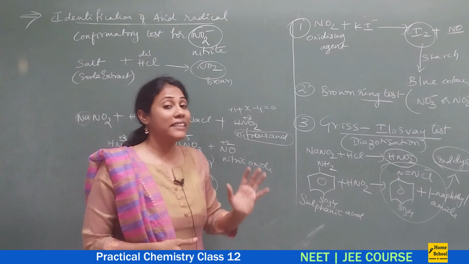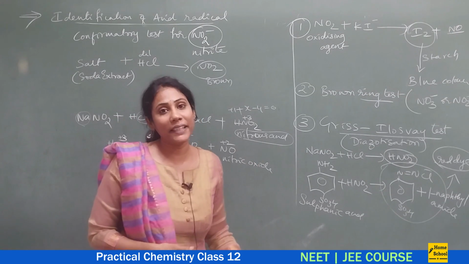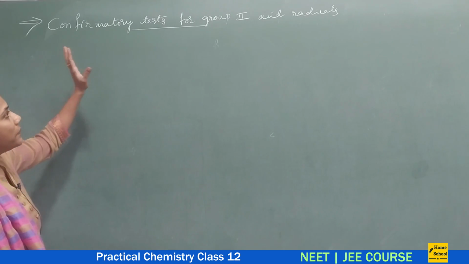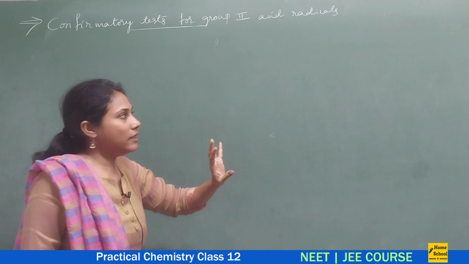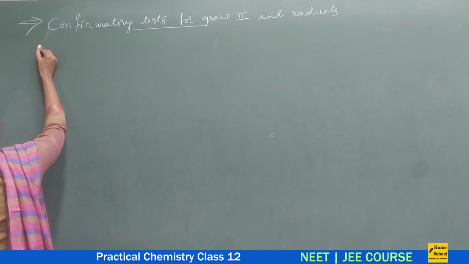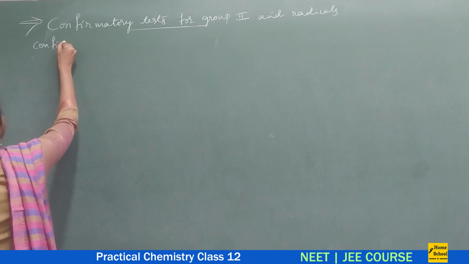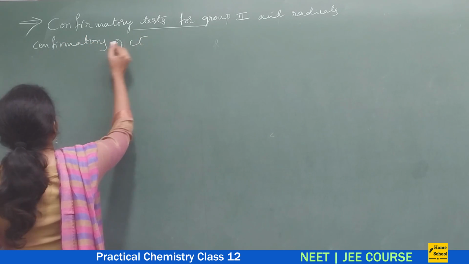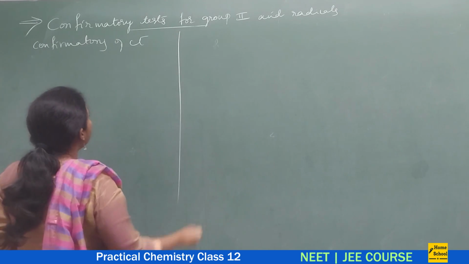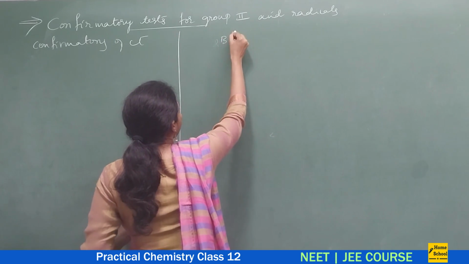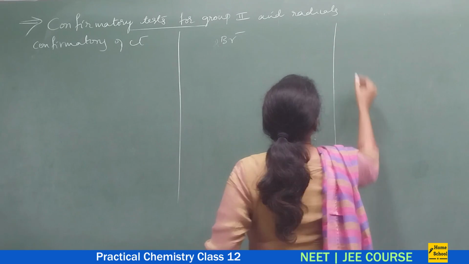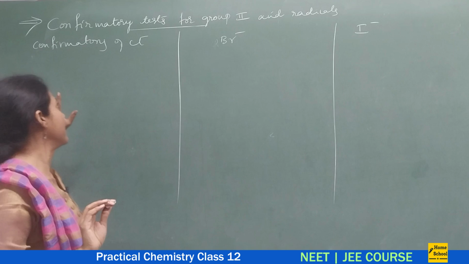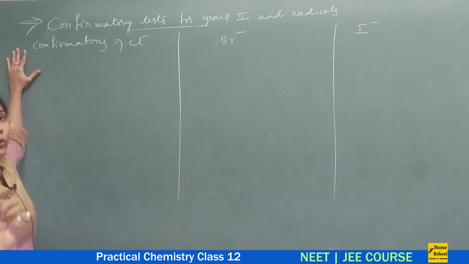Now let us understand the confirmatory tests for group 2 radicals, that is chloride, bromide, iodide and nitrate. If we look at the confirmatory tests for group 2 acid radicals, first let us talk about the confirmatory test of chloride radical. Later we will talk about bromide, iodide, and after that nitrate. So first let us talk about the confirmatory test of chloride.